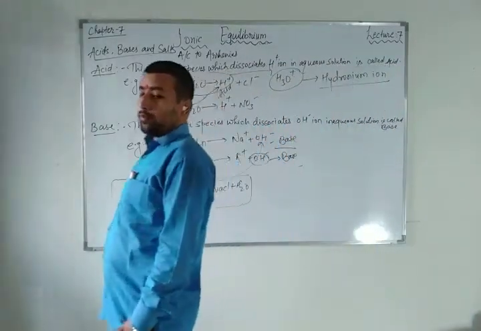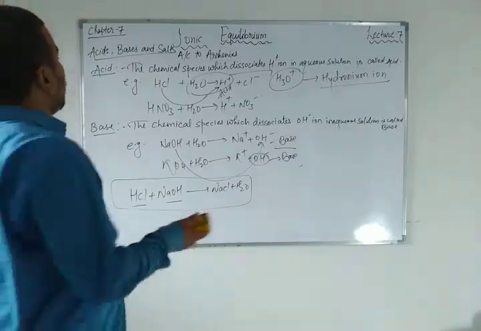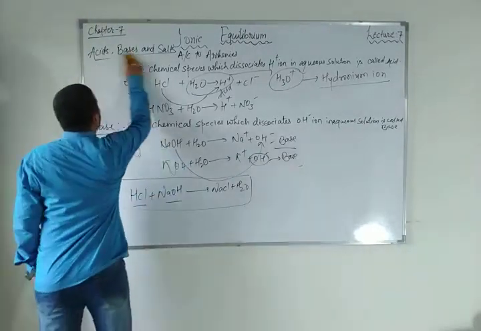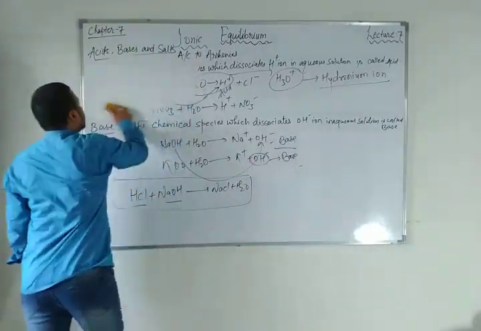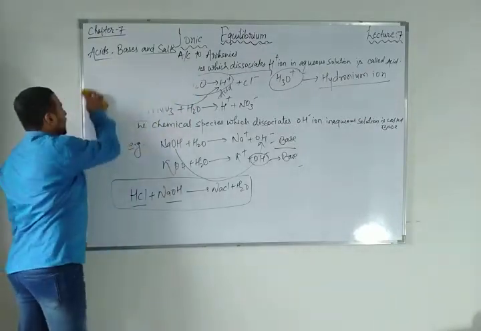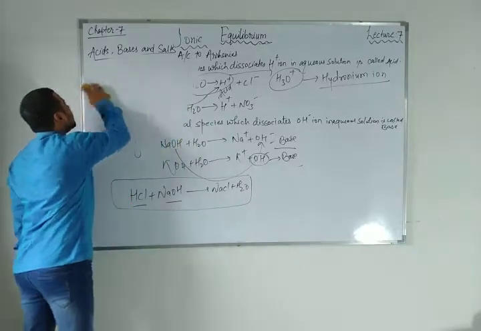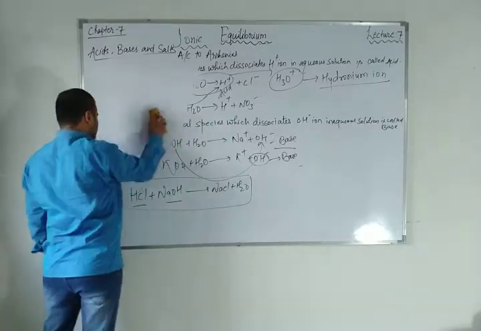Now, the Lowry-Bronsted theory. What is the Lowry-Bronsted acid-base theory? If you understand this concept, it is very easy to understand Arrhenius also, because the thing behind both is the H plus ion.